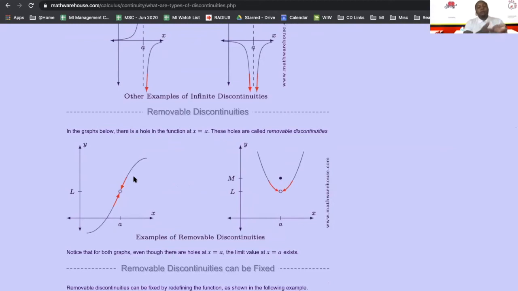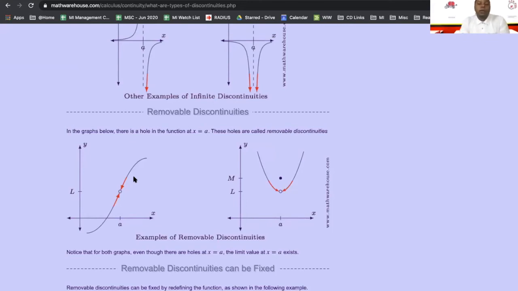So I really like removable discontinuities because that is literally just meaning we can just put something there to make our function continuous. So you would definitely be encountering some questions in calculus to say, okay, our function is discontinuous at this point. What can we do to make it continuous? And sometimes you have to do that, especially as we're trying to find derivatives and integrals of a function.